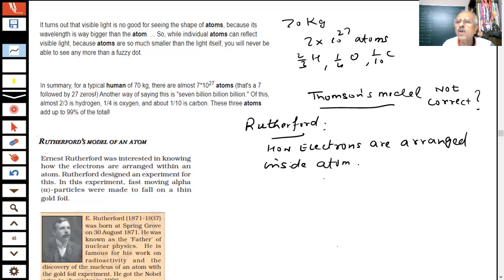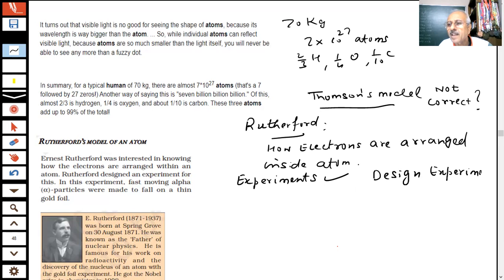If you want to know the arrangement of electrons inside the atom, can I see the atom? The answer is no. As I said, we can't see them. They are very, very small particles. Then how do we see them? I said experiments have to be performed. And sometimes we don't have the experiment, then we have to design the experiments, students.